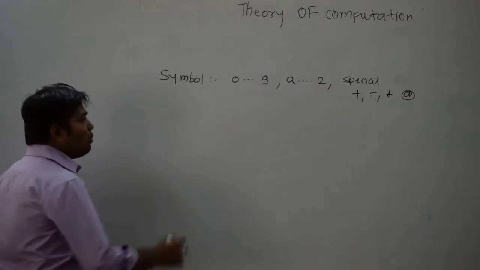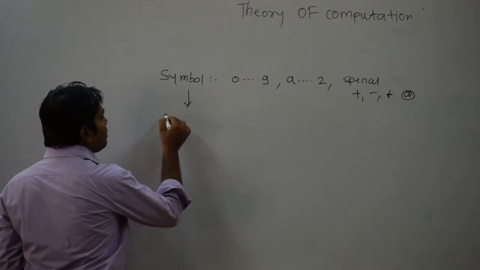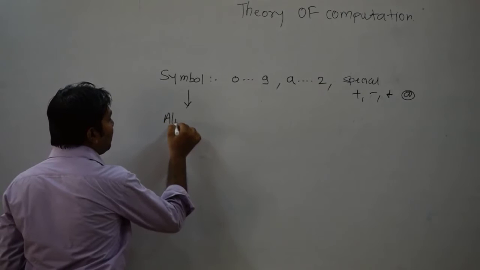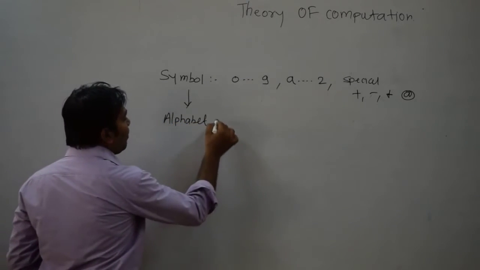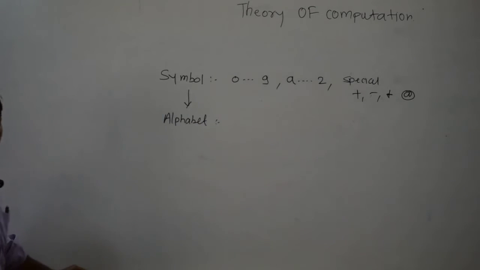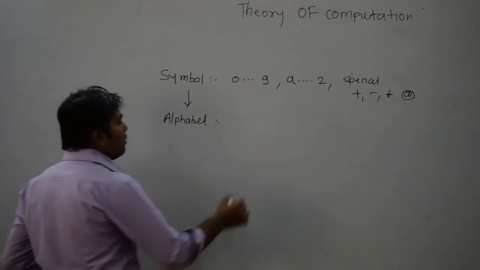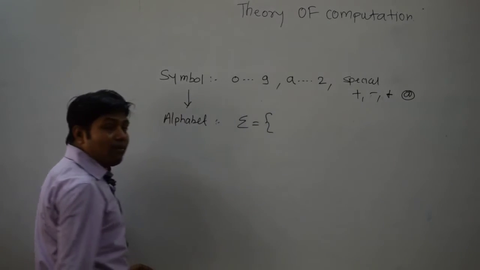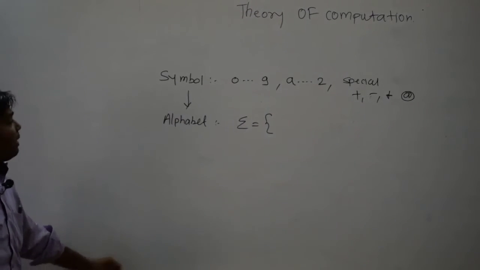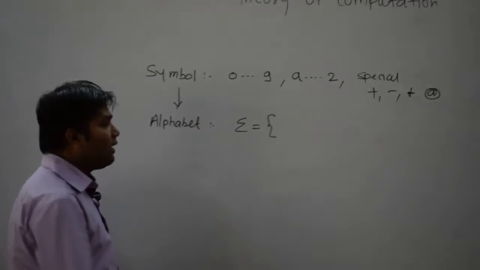Now from the symbol we are going to have the alphabet. What actually is an alphabet? An alphabet is a set, and it can contain elements from the symbols.